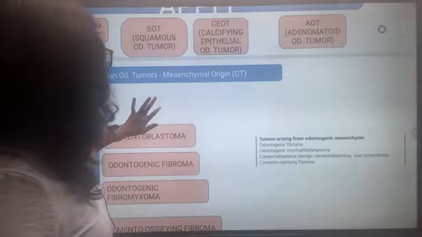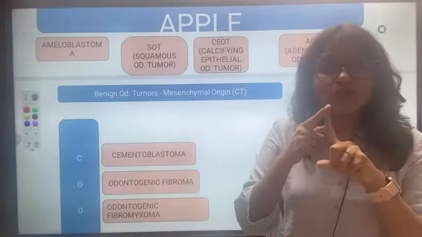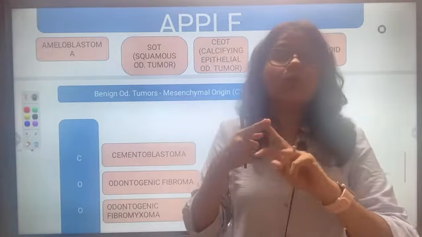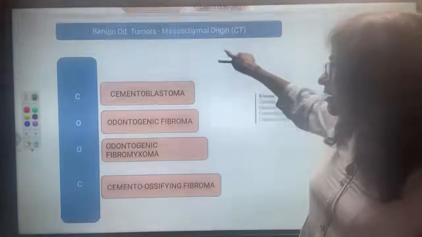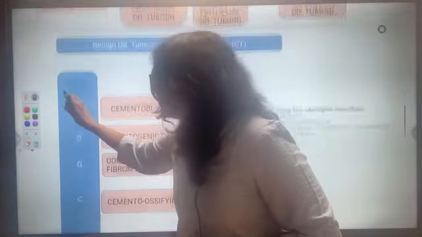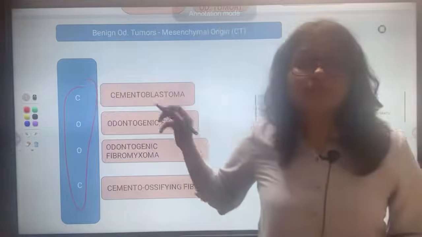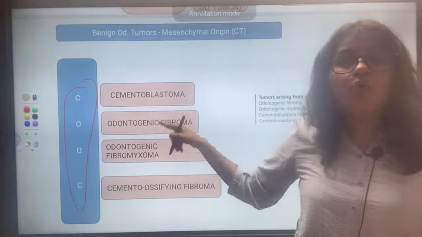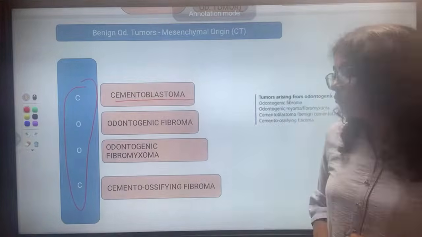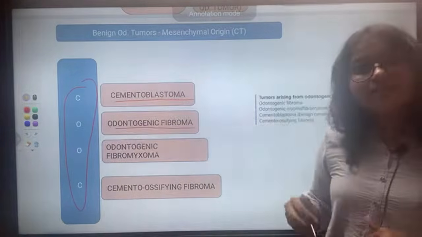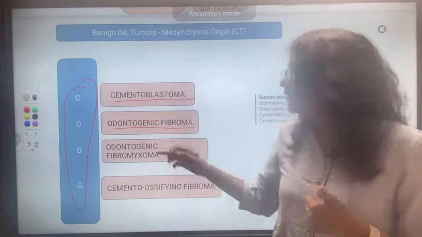How will we remember the next group of tumors? The first was coming from odontogenic epithelium, the second is coming from odontogenic mesenchyme, connective tissue. So for this, remember COOC, okay, COOC. From C, cementoblastoma, odontogenic fibroma, this much you will have to remember, just remember the mnemonic and how we will put it.